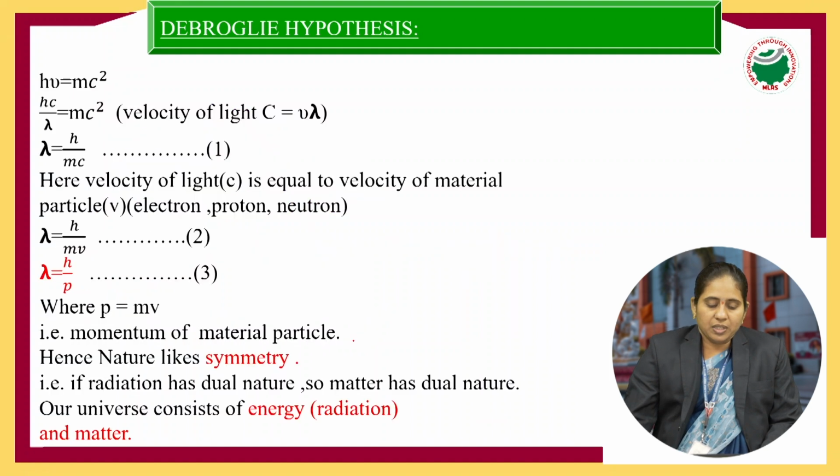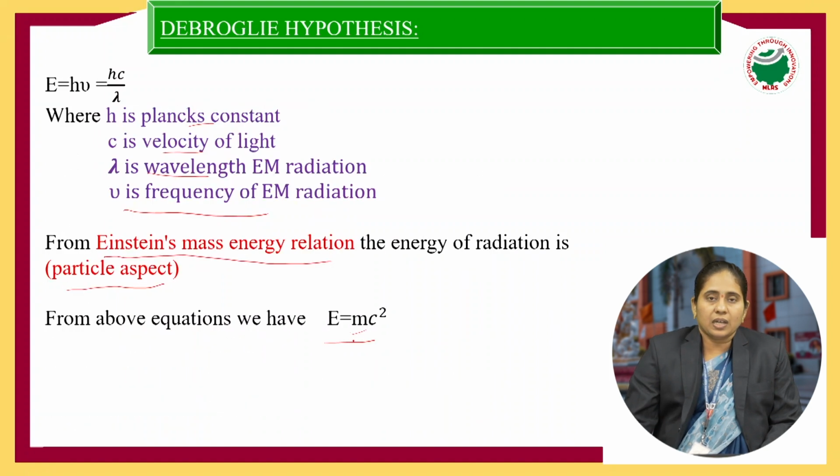So where m is the mass of the particle and c is the velocity of light. So here E equal to h nu, hc by lambda, as well as E equal to mc square. Both are the energies of electromagnetic radiation. So both the equations are equal to each other.